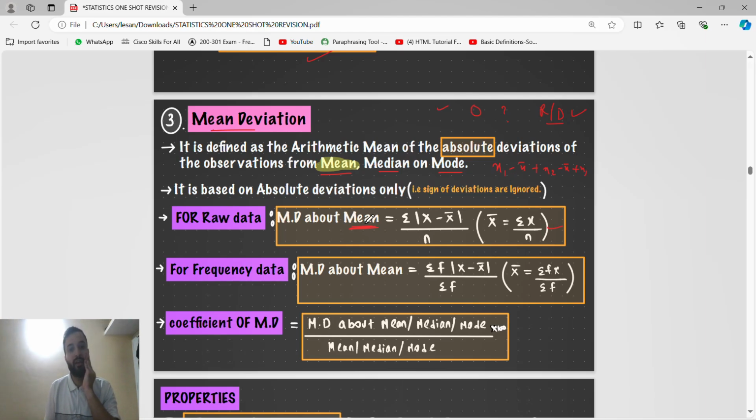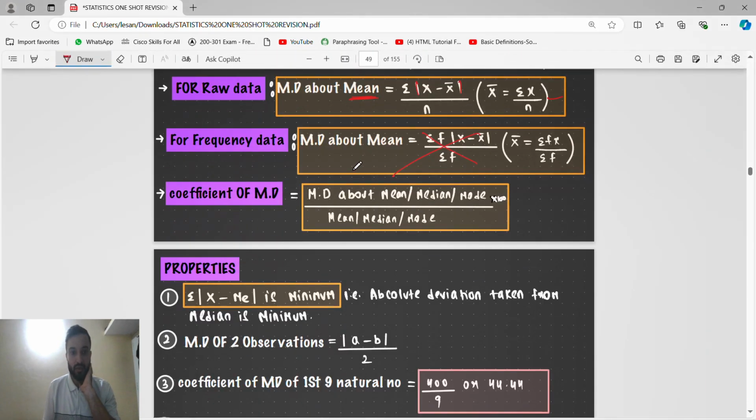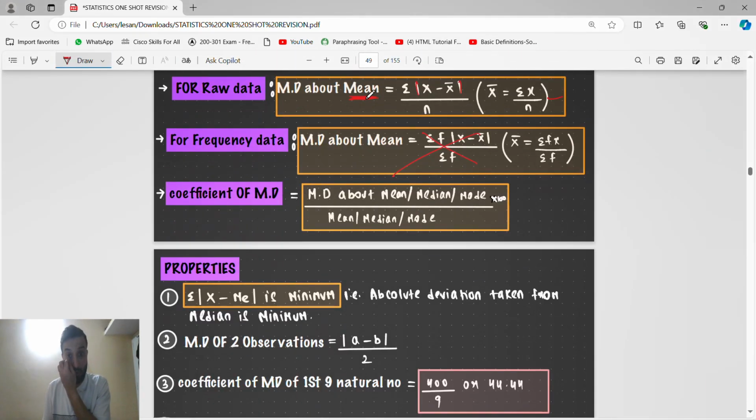We have already done the mean deviation about mean, and this mod means we will not take the negative value, every time the value is positive. This is the mean deviation about mean, frequency is not there, okay, for grouped it is not there. Then the coefficient is this mean deviation about mean divided by mean into 100.